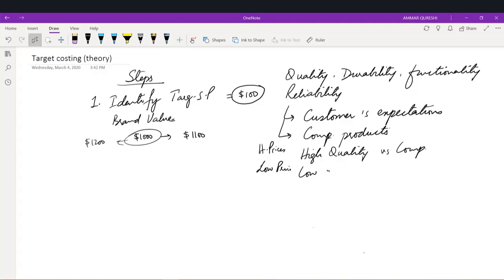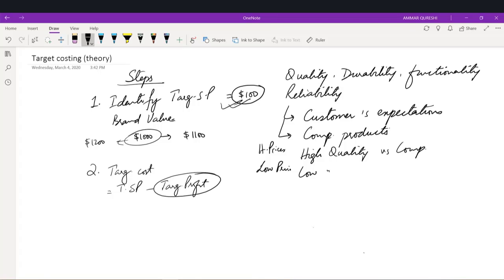Then the next phase is to identify our targeted cost. How can we calculate targeted cost? By taking the difference between selling price and targeted profit. Now, look, we got $100 as the selling price.